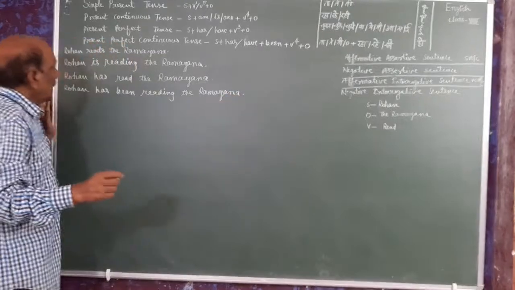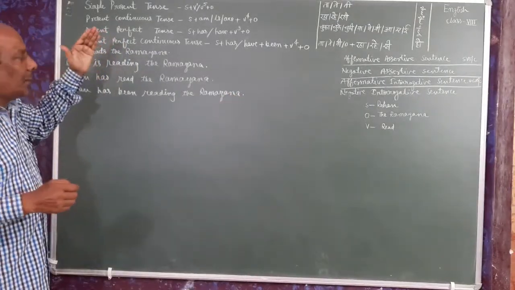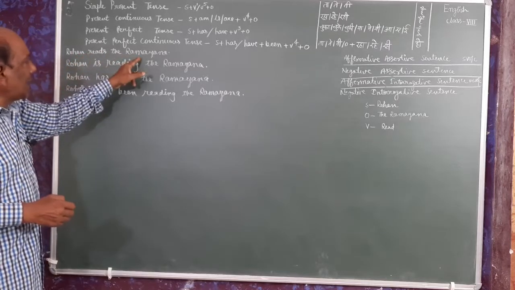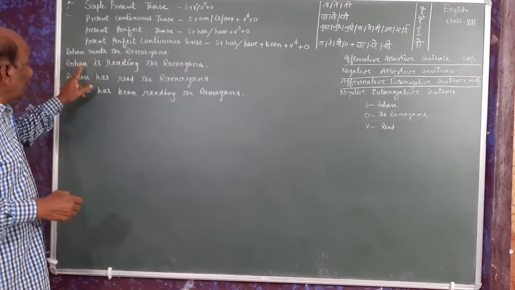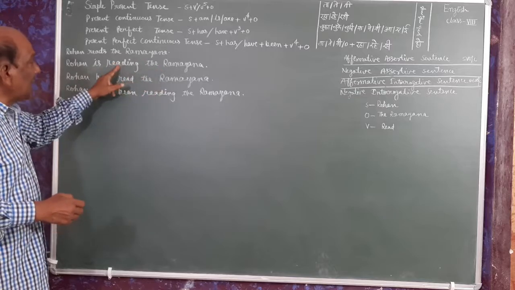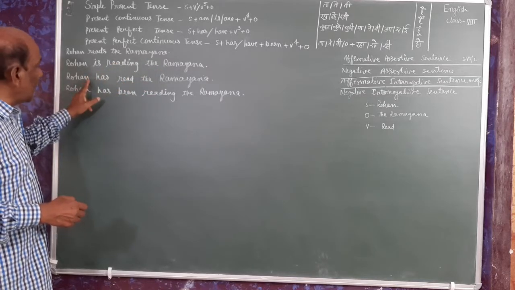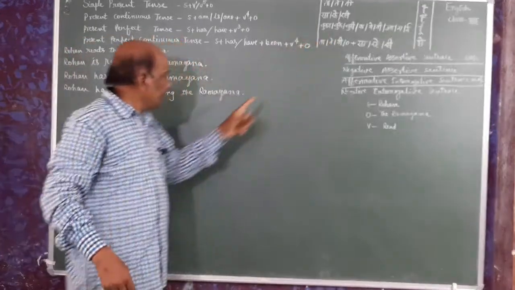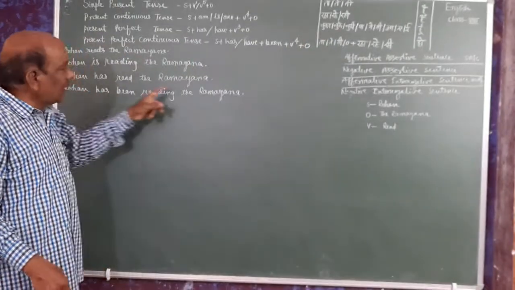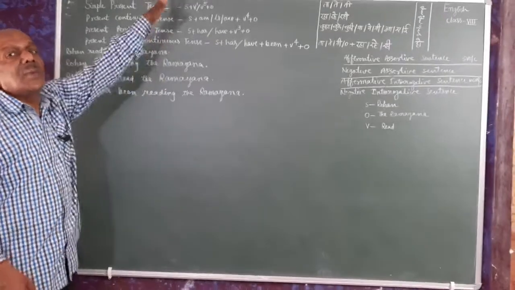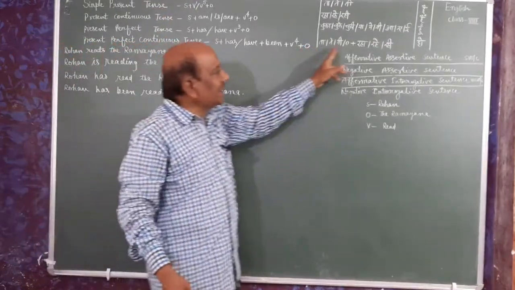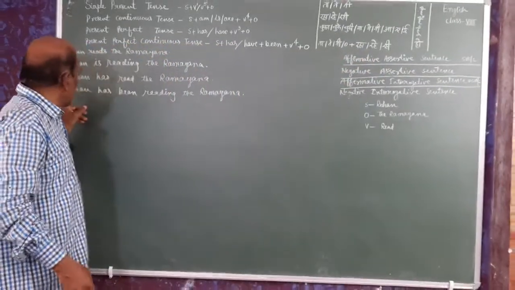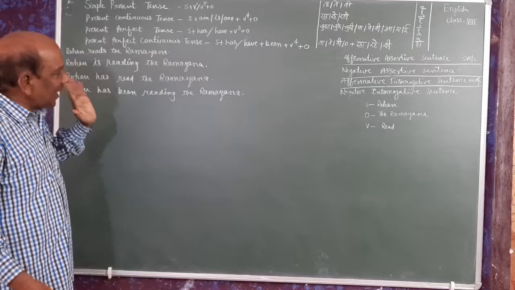Now come to its parallel Hindi. रोहन रामायण पढ़ता है, रोहन रामायण पढ़ रहा है, रोहन रामायण पढ़ चुका है. See here, chuka, chuke, chuki. रोहन रामायण सुबह से पढ़ता आ रहा है. See here, ta, te and raha, rahe, rahi, पढ़ता आ रहा है. Rohan has been reading the Ramayana.